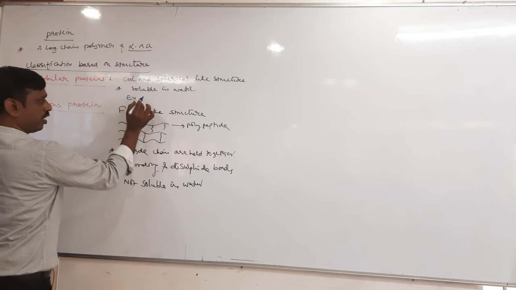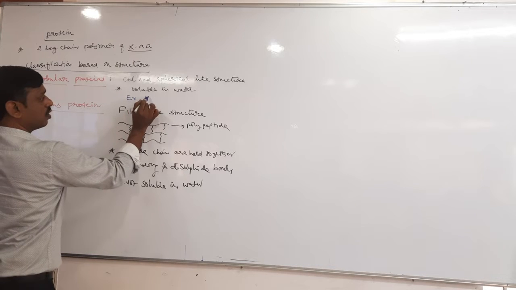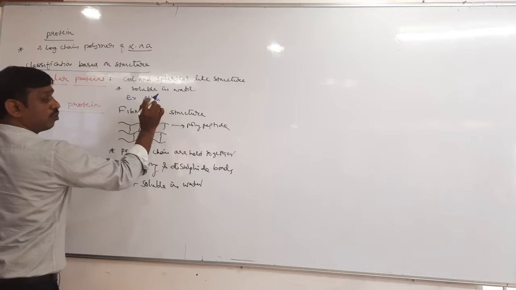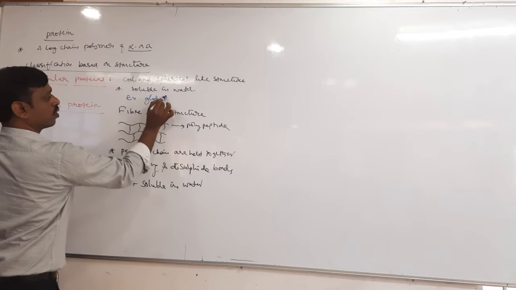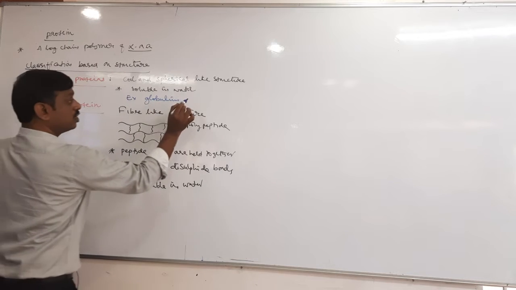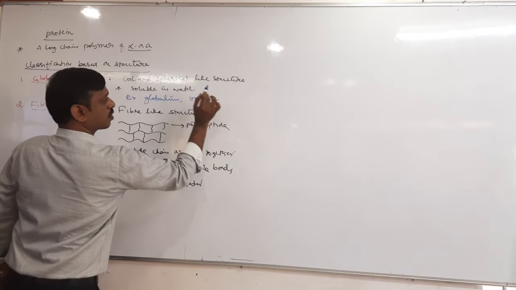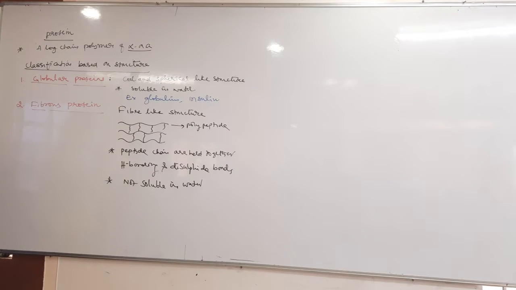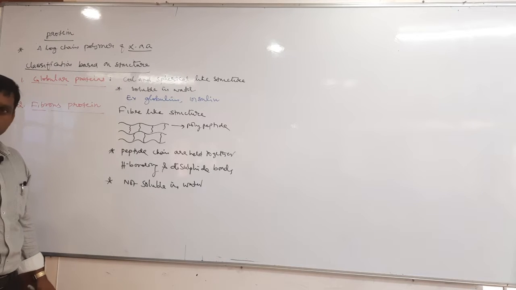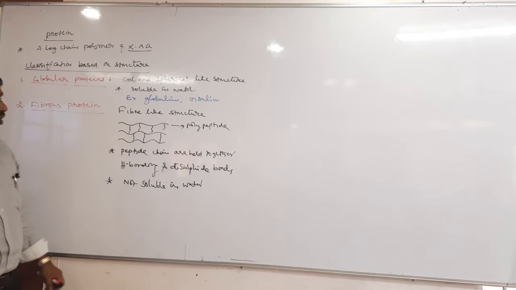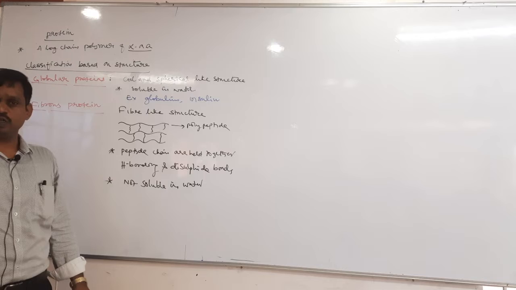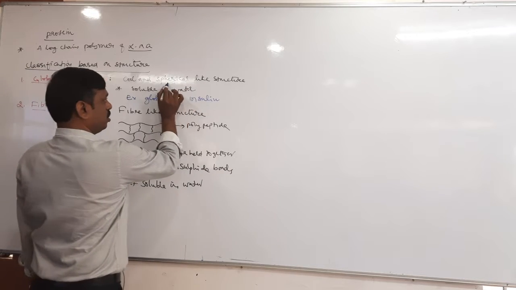Example, you can take albumin, egg albumin, and globulin, insulin. Insulin is protein or hormone? It is a hormone but having protein, right? So it is a hormone having peptide bonds, a peptide hormone. Therefore globulin and insulin are examples for globular proteins. They are soluble in water and they have coil like, spherical like structure.